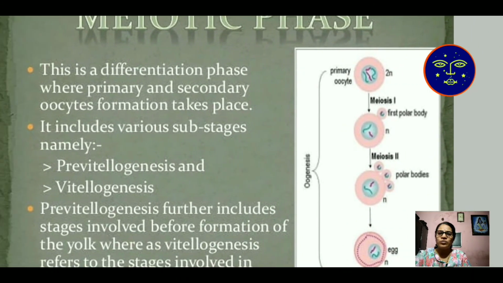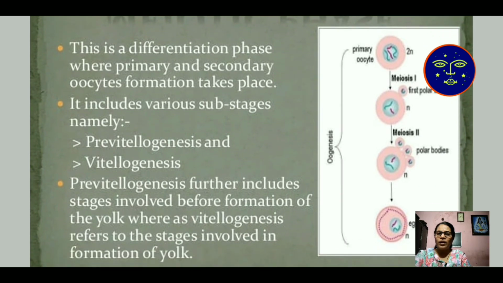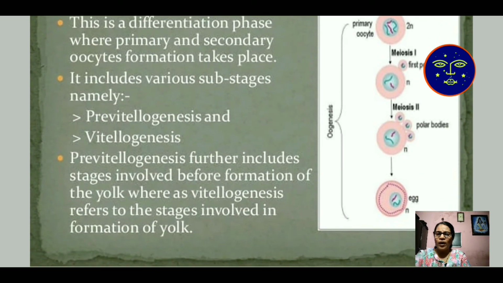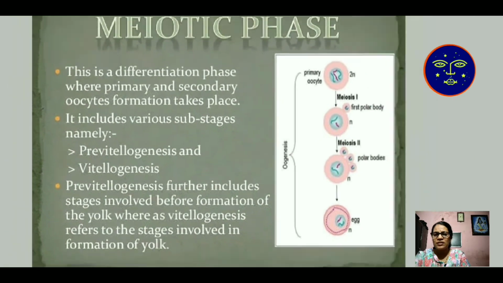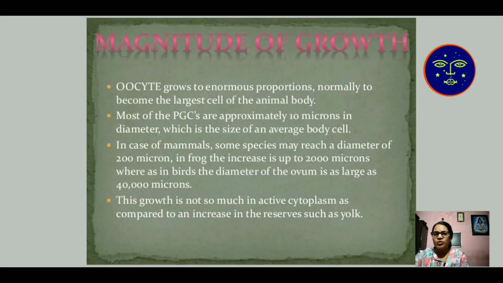This is the primary oocyte, 2n. After meiosis 1, n chromosomes are there and the 3 polar bodies degenerate. Only one egg is produced in one oogenesis cycle. Then the pre-vitellogenesis stage: the growth phase of the primary oocyte, the magnitude of growth, the rate of oocyte growth and the mode of growth of oocytes. The magnitude of growth: oocytes grow to enormous proportions, normally becoming the largest cell of the animal body.